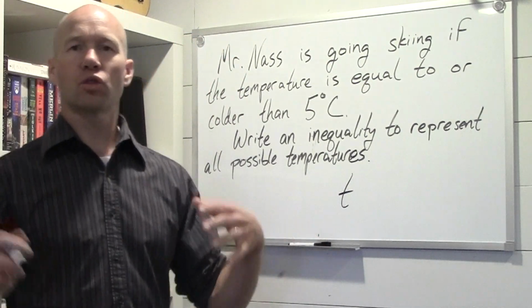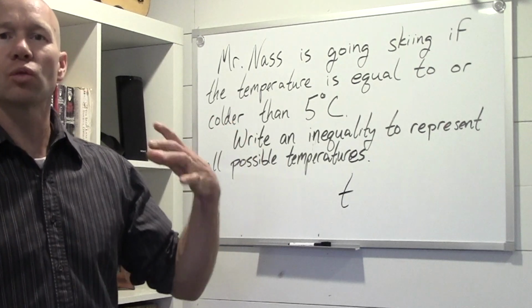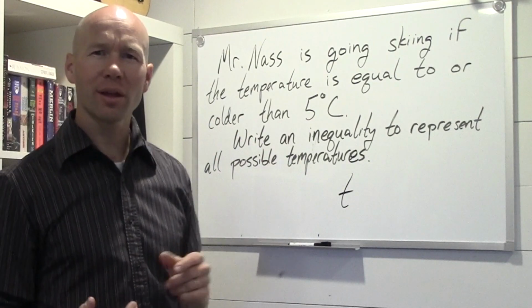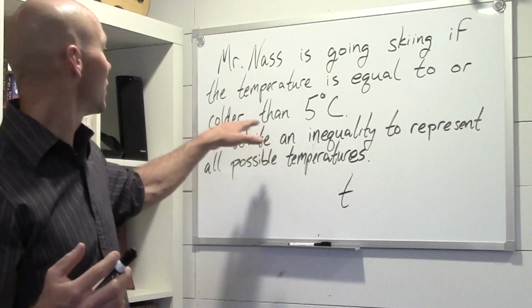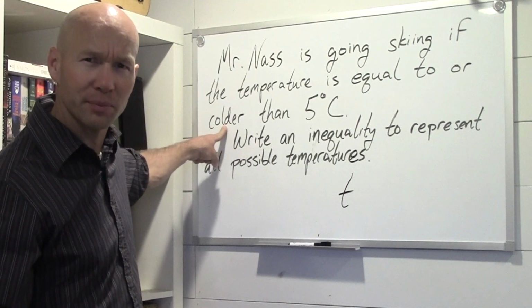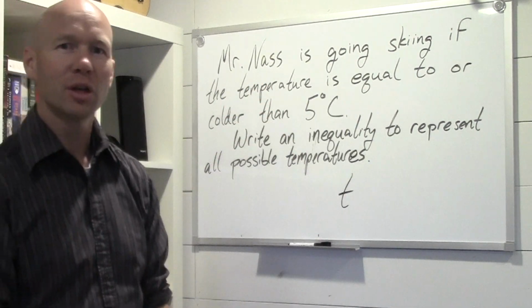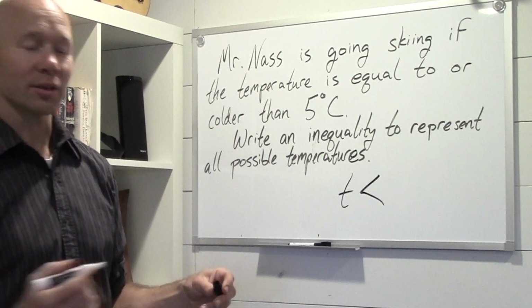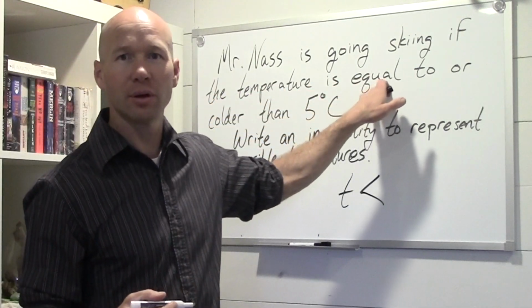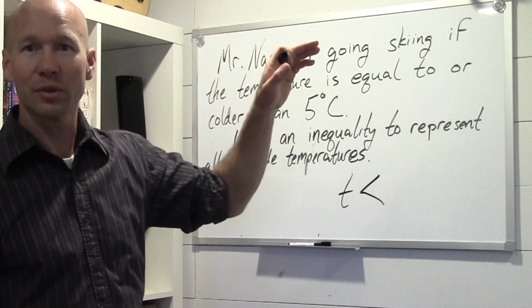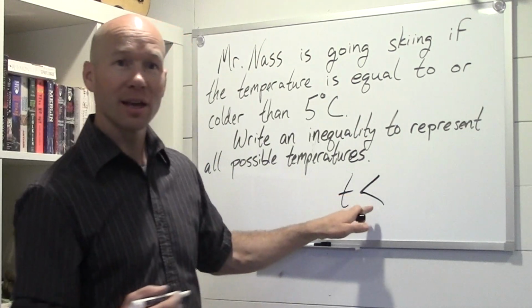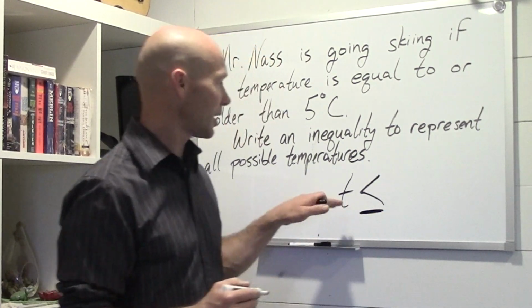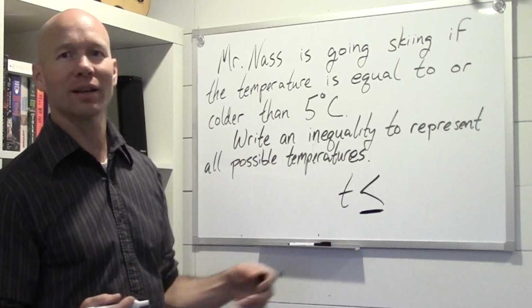Now, are we talking about something greater than or less than? Think about that for a moment. Greater than or less than? Yeah, we're talking colder. What does that word colder mean? Yeah, colder means less than. So temperature is going to be less than. But there's something else. It says the temperature is equal to or colder. So I'm going to put a less than sign, and then put this little equal to line below it, saying that the temperature can be equal to or less than.